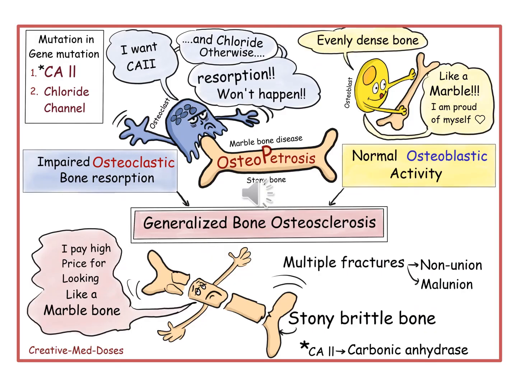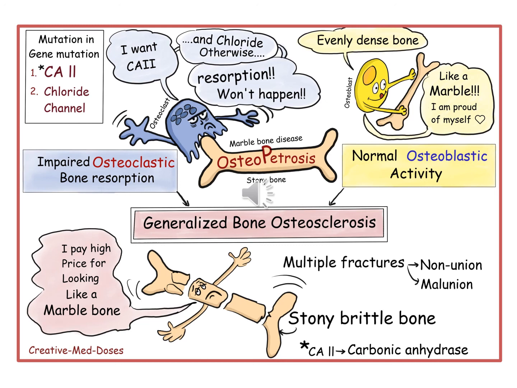This is a comic representation of what happens in osteopetrosis. So in osteopetrosis, there is impaired osteoclastic bone resorption. The osteoclastic cells are weak, absent, or defective. Their chloride channels are defective. Carbonic anhydrase is defective. There is a mutation in the carbonic anhydrase enzyme and chloride channels, and you can see that the bones become marble-like, hard and defective, and eventually fracture. Stony, brittle bone disease, or marble bone disease.